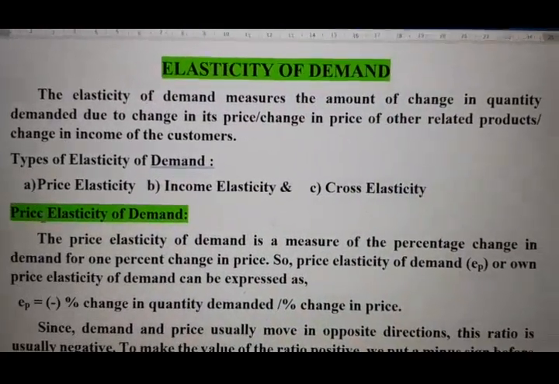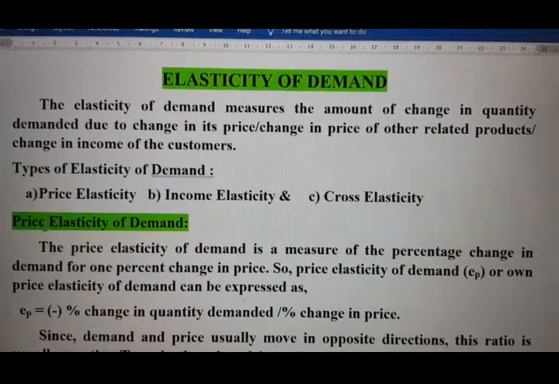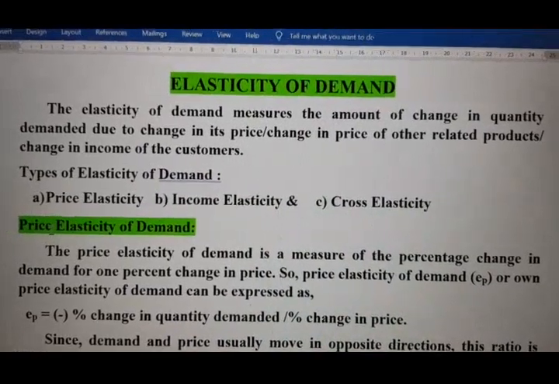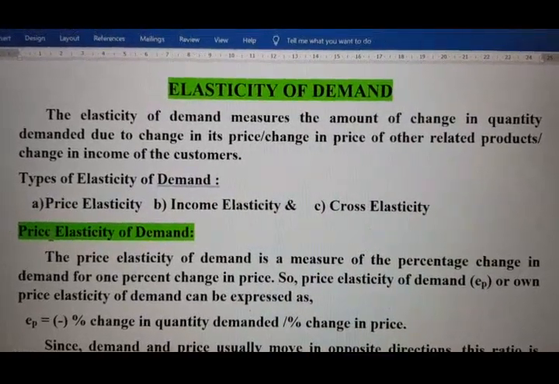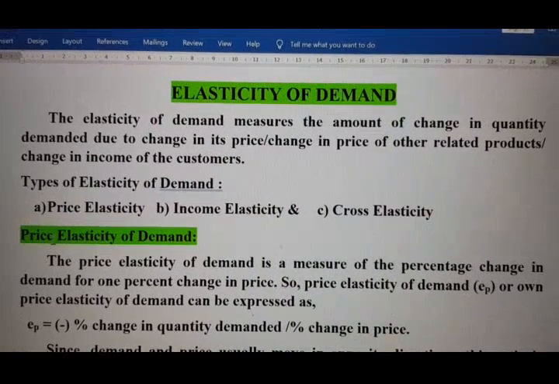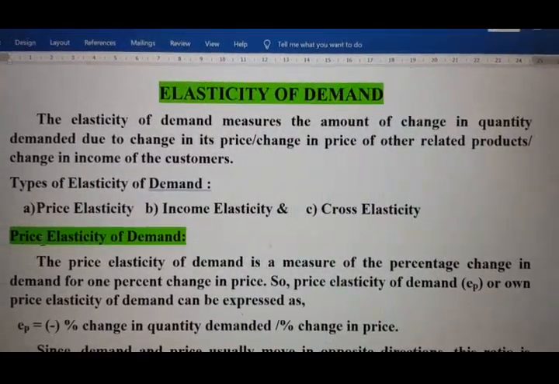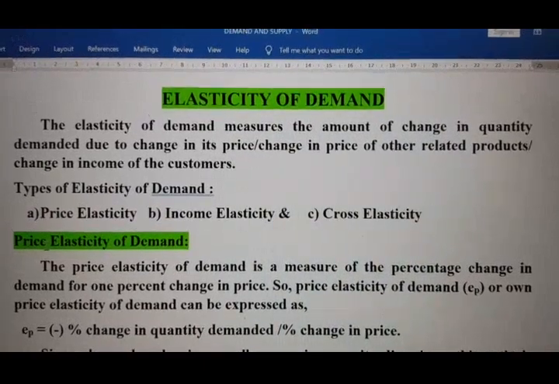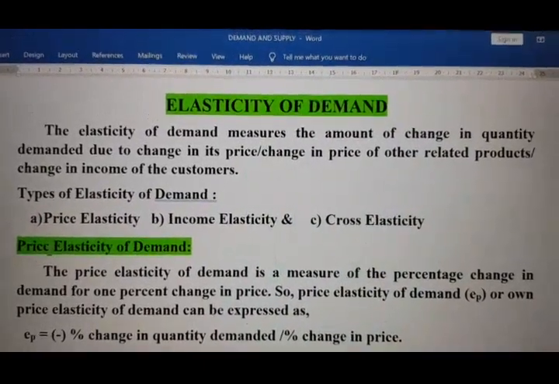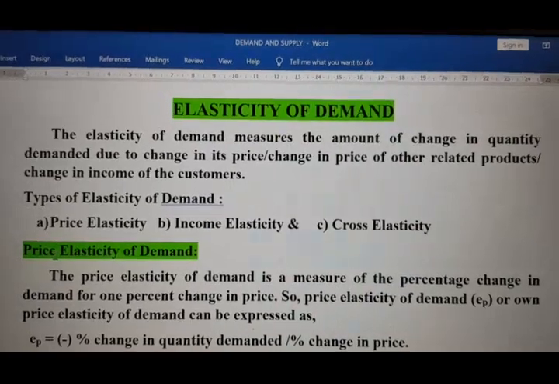If there is any change in price, the quantity demanded for that product will change. But with the help of elasticity we will measure, if there is a 1% change in the price of any product, how much will be the change in its quantity demanded.